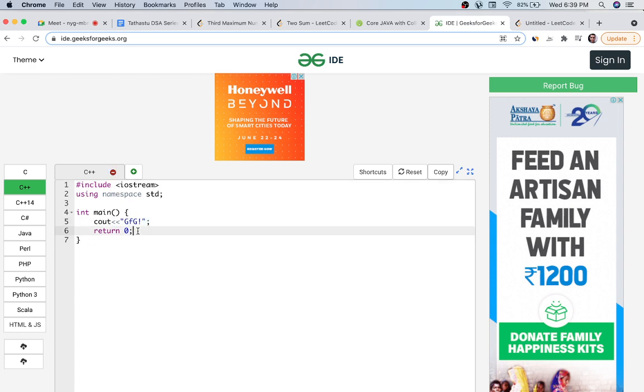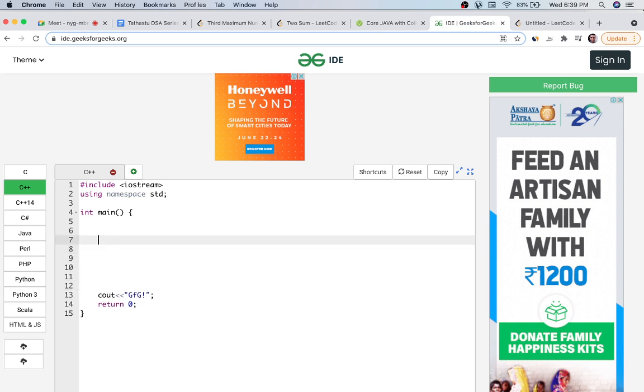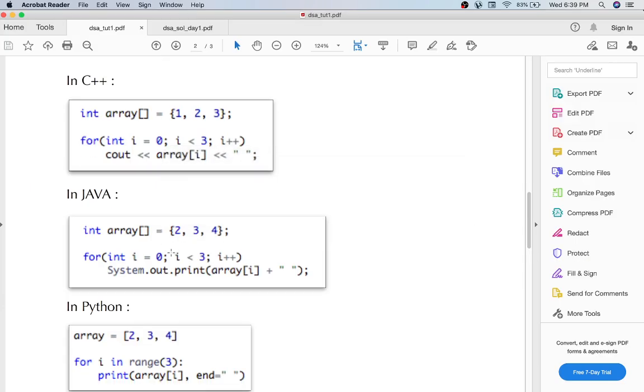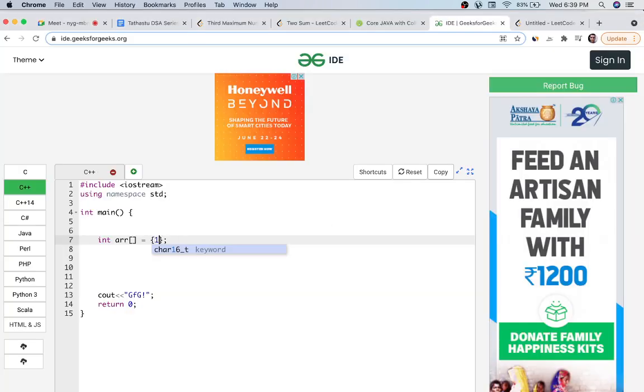We'll do it here. Okay, so let's say we define an array, int arr equals to, and this is how we will initialize values to it. 1, 2, so it's very simple. I hope you are aware of it. Just want to make sure everybody is on the same page.